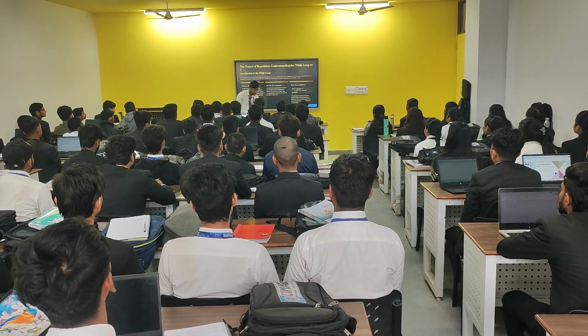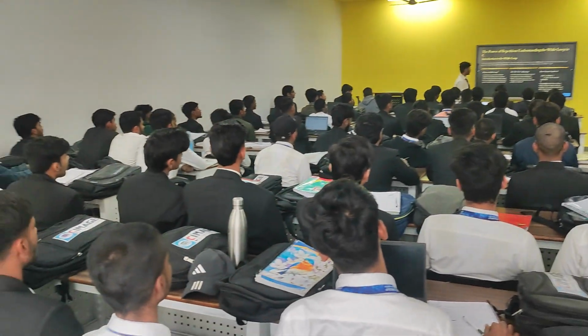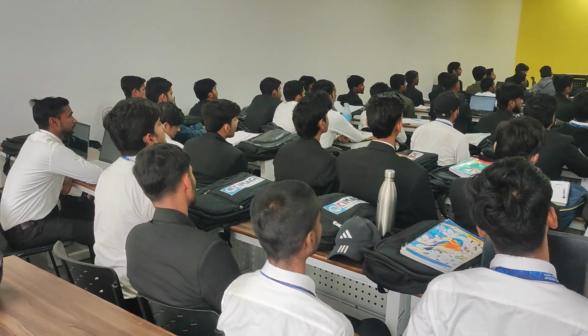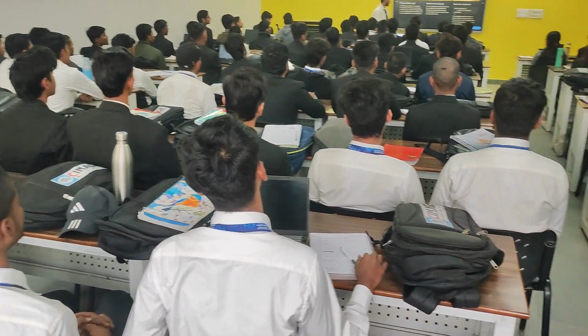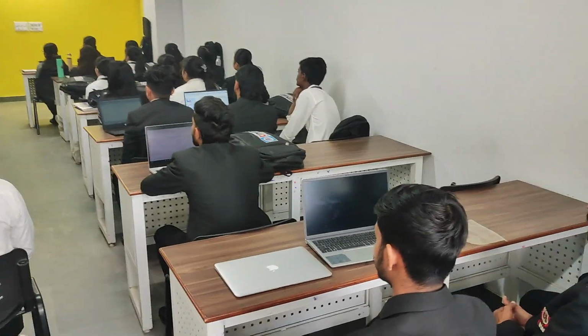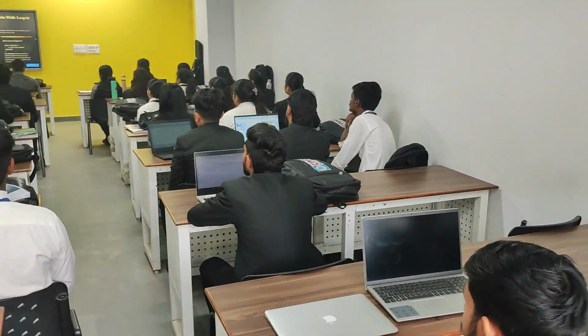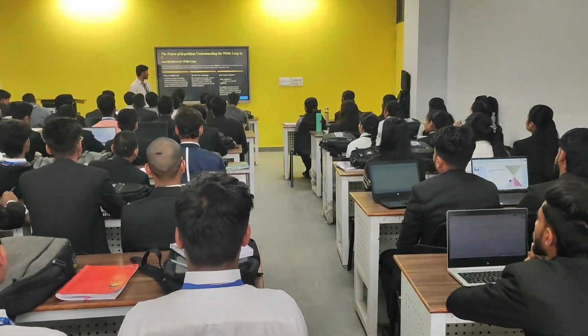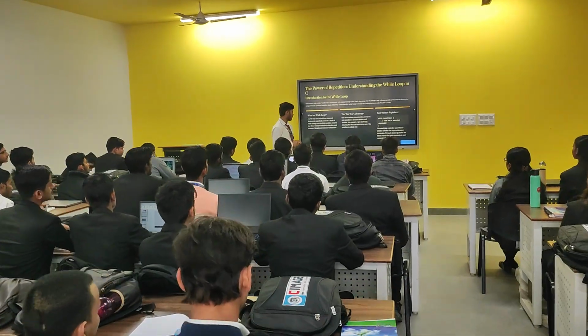So now we will discuss what is a while loop. A while loop is a control flow statement designed to repeatedly execute a block of code as long as a specified condition remains true. Means this is also a type of loop which helps us to repeat or execute a block of code as long as the condition remains true.